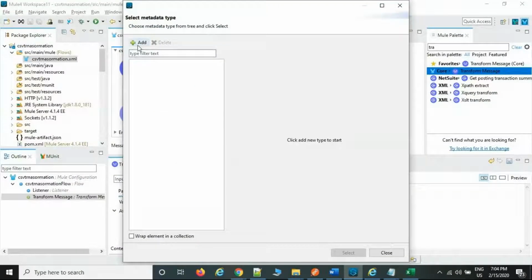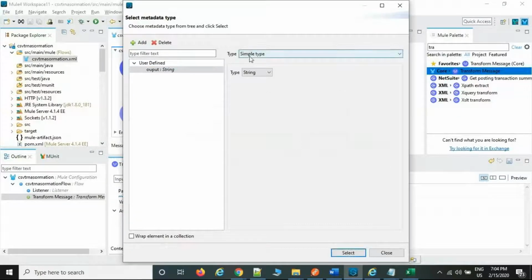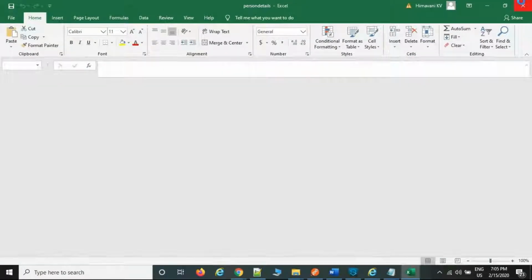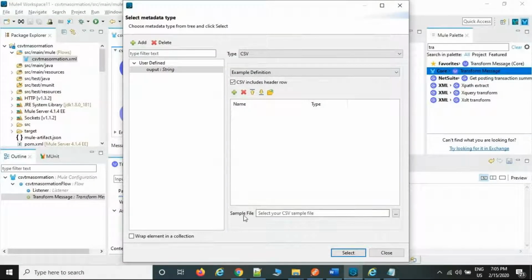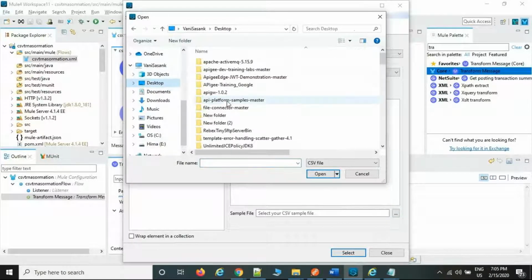Just to create, select, add, click on output, create type. Now the type is CSV here. Okay, there are multiple ways we can create the metadata in CSV. First, if we have a sample file, this is the sample file you have. Just cancel this one. Just a sample file. Just browse this one, and desktop.